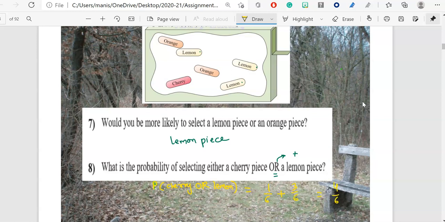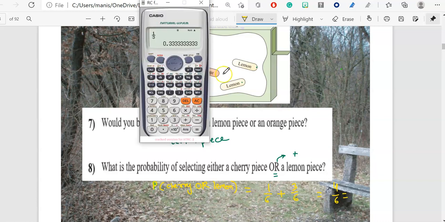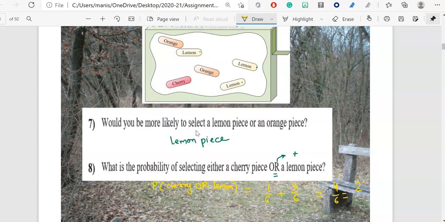4 over 6. Now for 4 over 6, what you will need is a calculator, so you can write it in the simplest form. So this is your 4 and this is your 6. So here your answer is 2 over 3. So this is the probability of selecting either a cherry or a lemon piece.